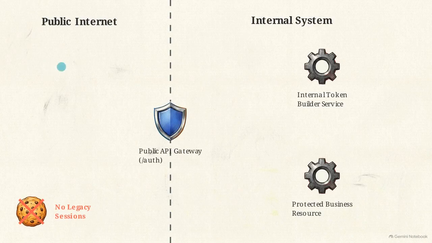This diagram shows the strictest rule for these E2E tests: absolute isolation. They must completely forbid internal service imports, signing shortcuts, and cookie jars. Here, the mandated testing workflow requires the probe to call the public HTTP registration endpoint exactly like a real user application would. The test extracts the bearer token from that public response and sends it via an authorization header to verify access to a protected route.